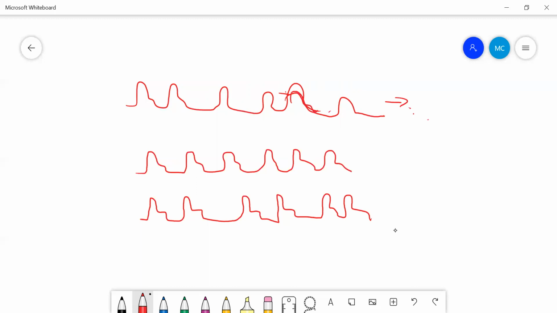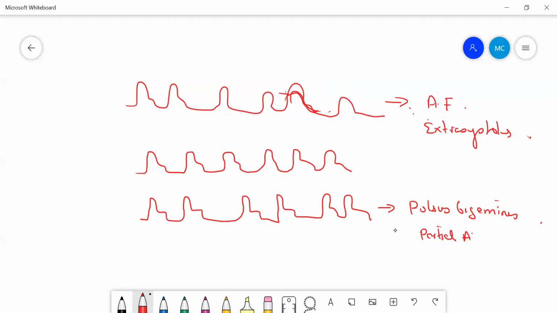The completely irregular type you can find in cases of atrial fibrillation and in certain extrasystoles. Regularly irregular, you can find in pulsus bigeminus. We'll discuss what is pulsus bigeminus. Pulsus bigeminus, pulsus trigeminus, partial AV block. In all these things, you can find this regularly irregular. And these are the main things, and regular is the regular one. Okay, so this is about the rhythm.